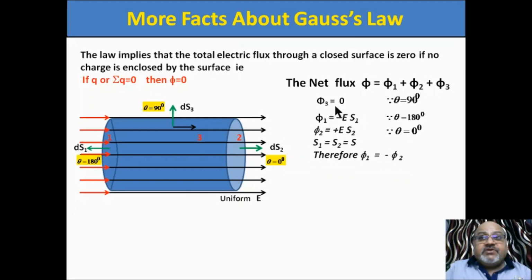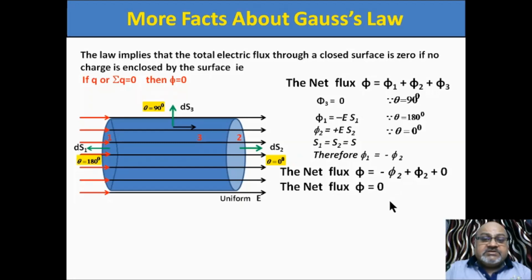So we substitute the values of phi 1, phi 2 and phi 3 in this equation. What do we get? The net flux is phi 1, minus phi 2, plus phi 2, minus phi 3, which is 0. Again phi 2 gets cancelled. Total flux is 0. Why? Why is this so?